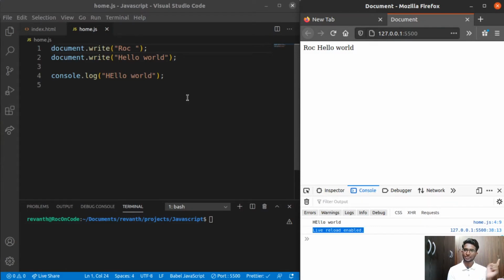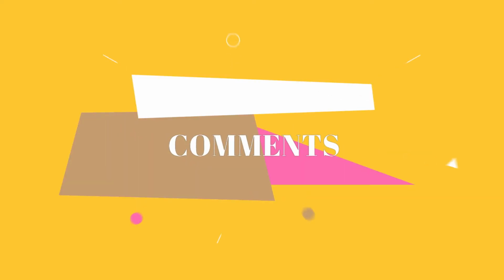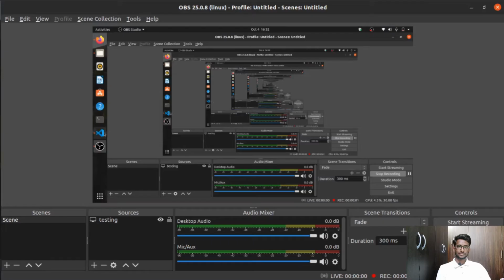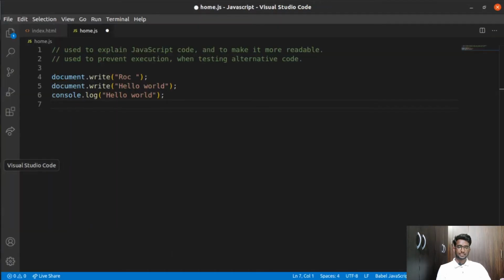So let's get started with comments. Firstly, what is meant by a comment? In a programming language, a comment is a programmer-readable explanation or annotation in the source code of a computer program. They are added with the purpose of making the source code easier for humans to understand, and are generally ignored by compilers and interpreters.